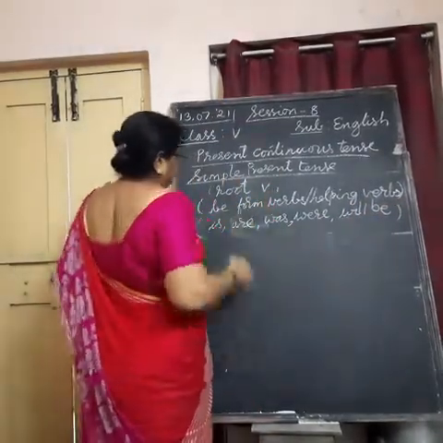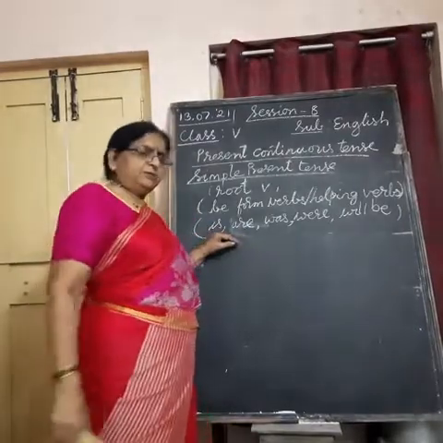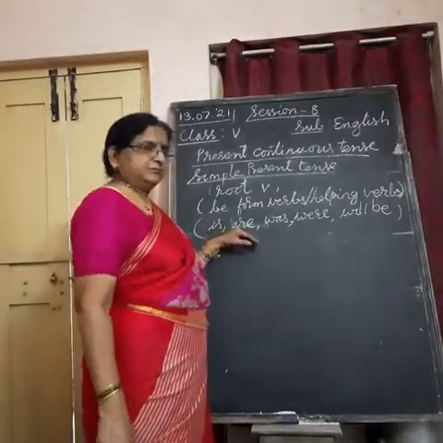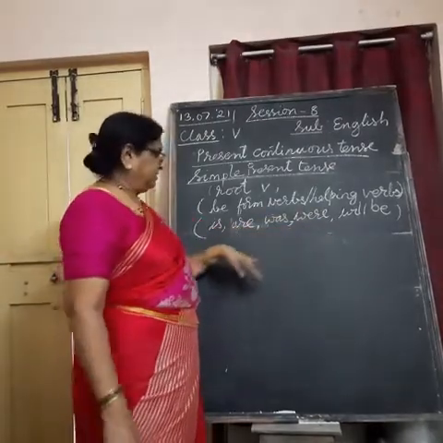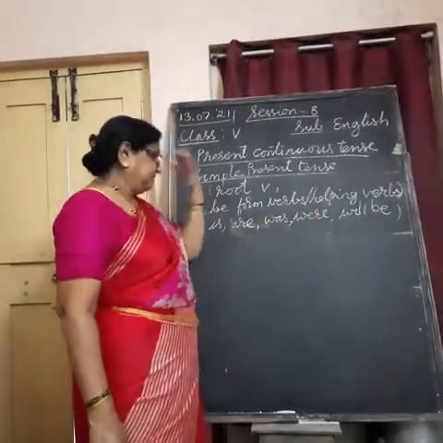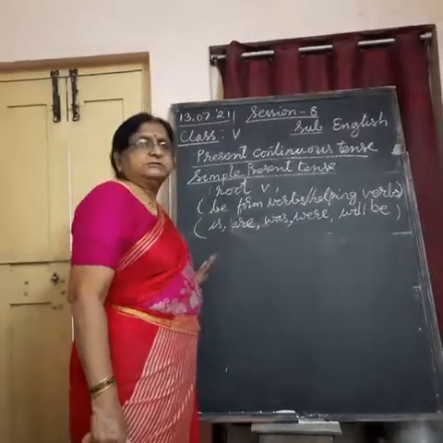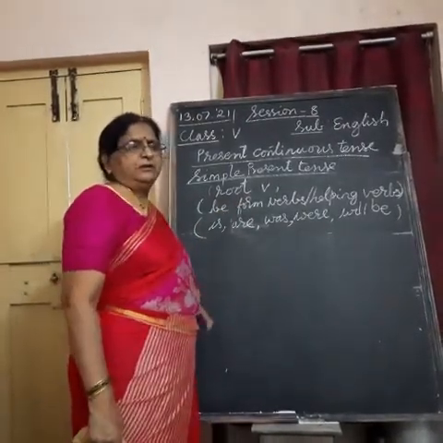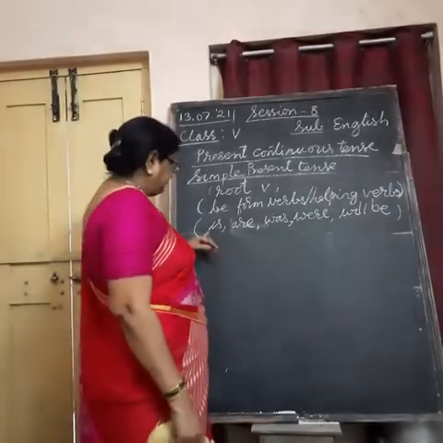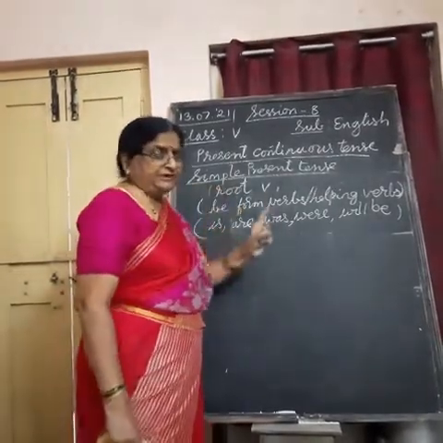In present tense form, is and are are used. Is is used for a singular noun or subject: boy, girl, table, fan, etc. Whatever you get in singular form, we already did it.